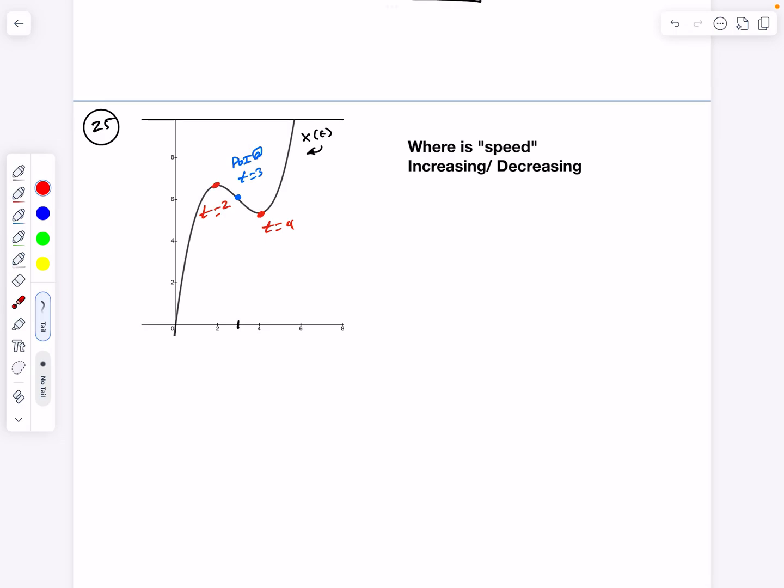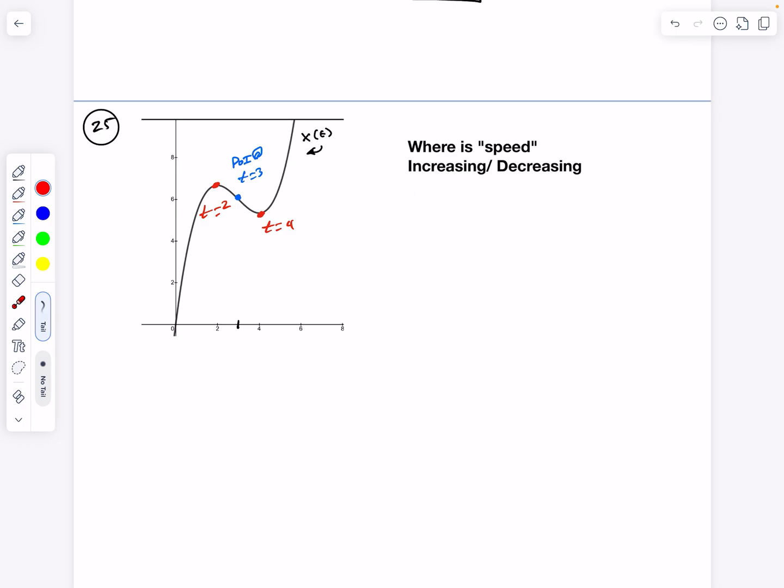All right, this problem is asking us where is speed increasing and decreasing? And we're not given any function, we're just given a graph of a function. And the function is position of time, and we've got this graph. Again, the basic concept of speed increasing and decreasing.